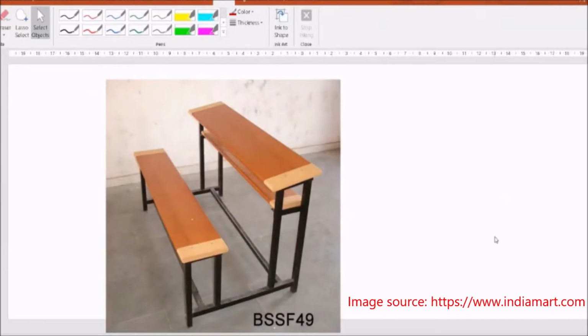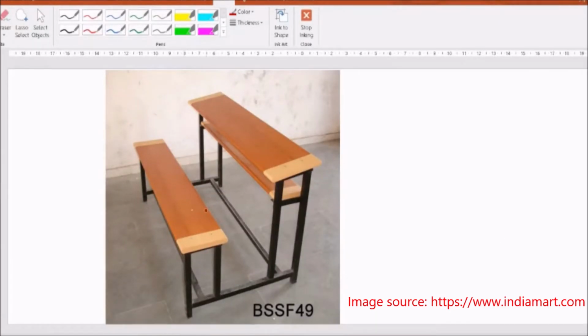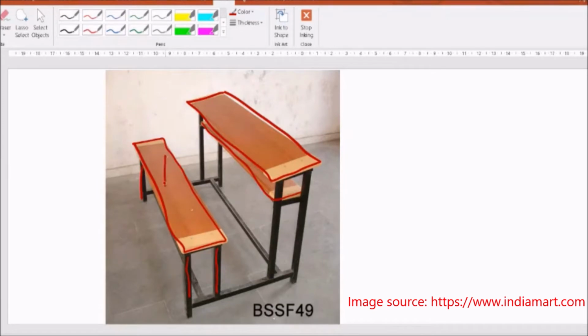Now we will take an example. This is actually a simple bench that is used for classrooms. So you can see this portion is a flat plate made up of wood, and there are a few more plates. There is one more plate here. In some benches you will see a plate here also, and you can see there are legs here. One, two, three. There will be one more leg here, one here, one here, one here, and one here. There are so many legs. One, two, three, four, five, six, seven, 8 legs are there. But where this bench is in contact with the ground, it is in contact here, here, here, and here. Only at 4 places you will find that it is supported.